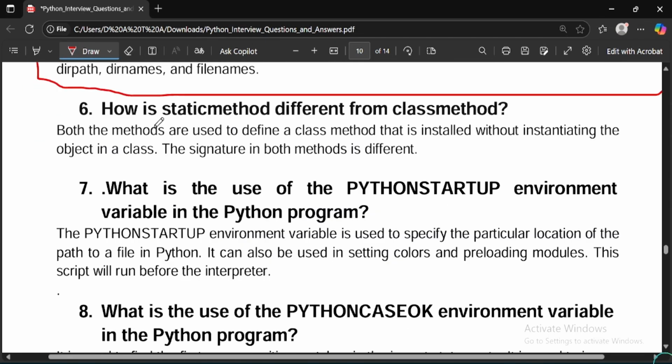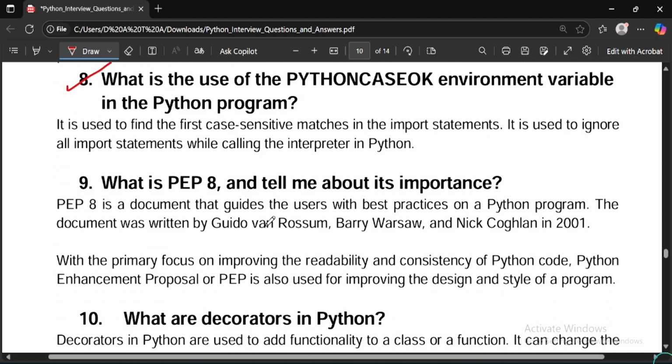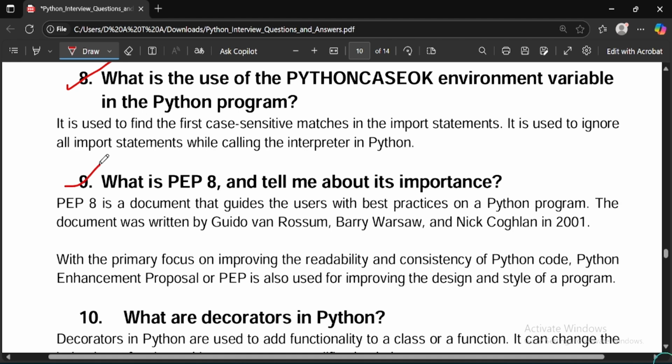How is a static method different from a class method? Basically, both methods are used to define a method that can be called without instantiating an object of the class. The signature in both methods is different. Moving on to the seventh: what is the use of the PYTHONSTARTUP environment variable in a Python program? You can read this. What is the use of the PYTHONCASEOK environment variable in Python programming? These questions are basically for experienced ones.